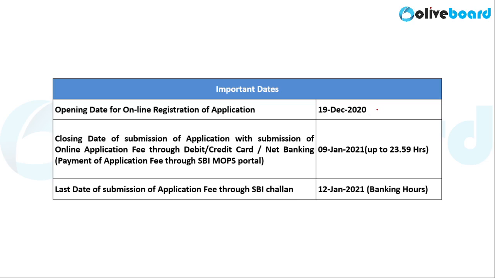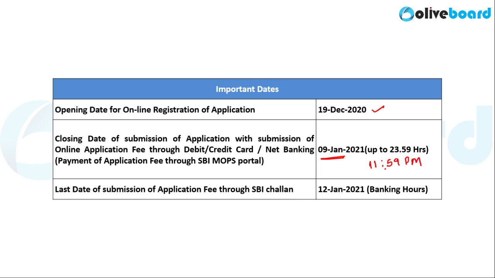Now, the application process has already started. It is an online application process and it has started on the 19th of December 2020. The last date to fill up the application form is 9th January 2021. Make sure that you make a note of the date. The date is 9th January 2021, 11:59 pm. So, you can fill up the form till 9th January 11:59 pm, but don't wait till the last date. I would suggest that you fill in the form well before the last date.